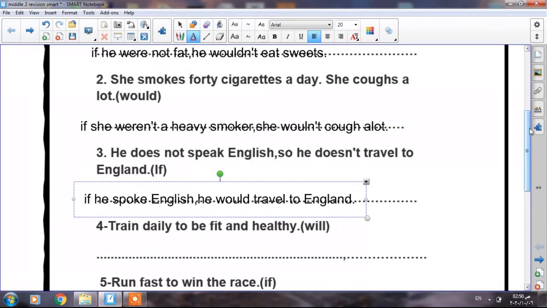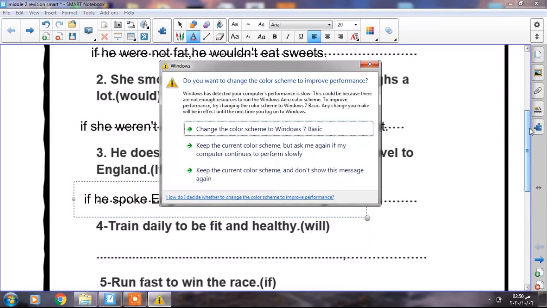Okay. The fourth example. Train daily to be fit and healthy. Use will. Which conditional is suitable here? The first or the second? Of course, the first conditional. It means that if you train daily, if you keep training every day, you are going to keep fit and healthy. So it's possible to happen.